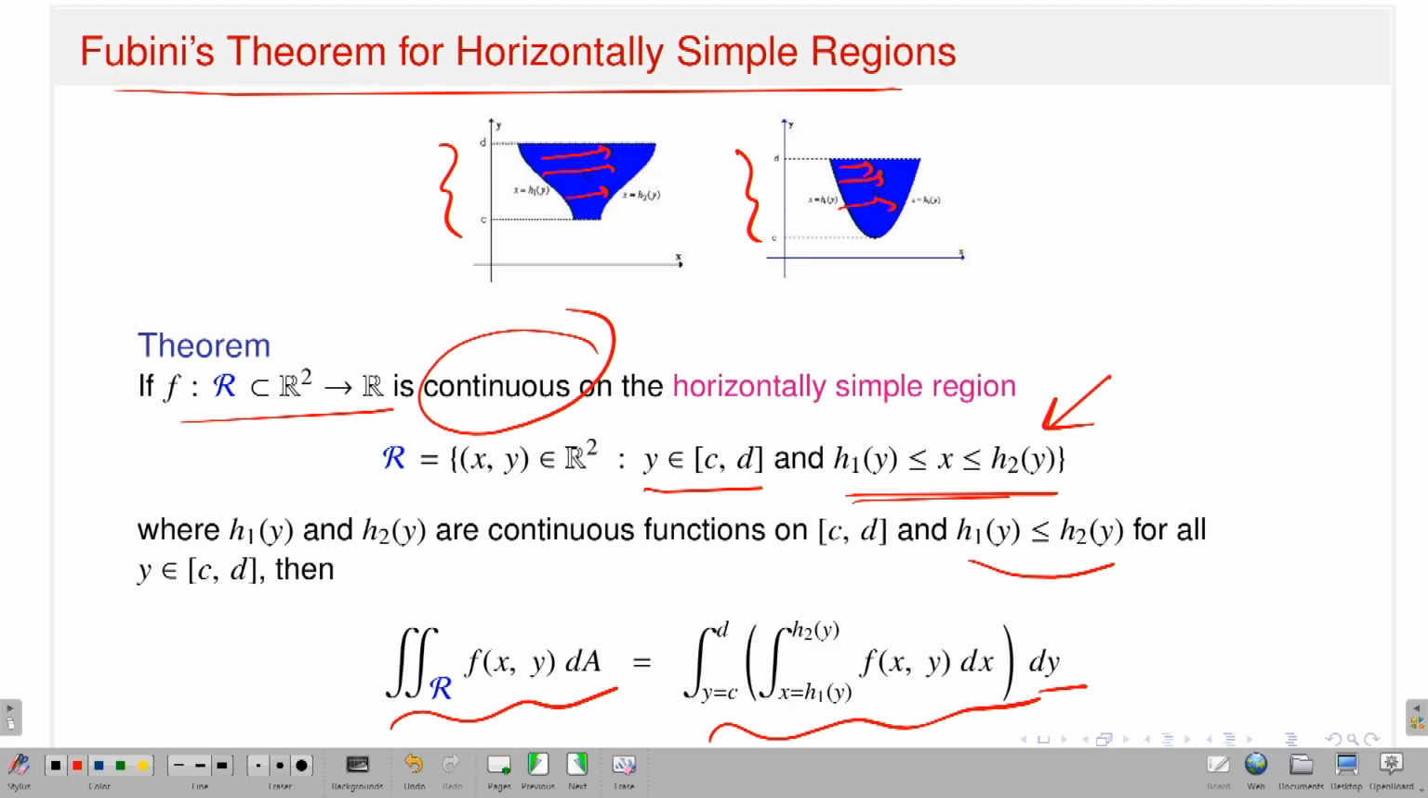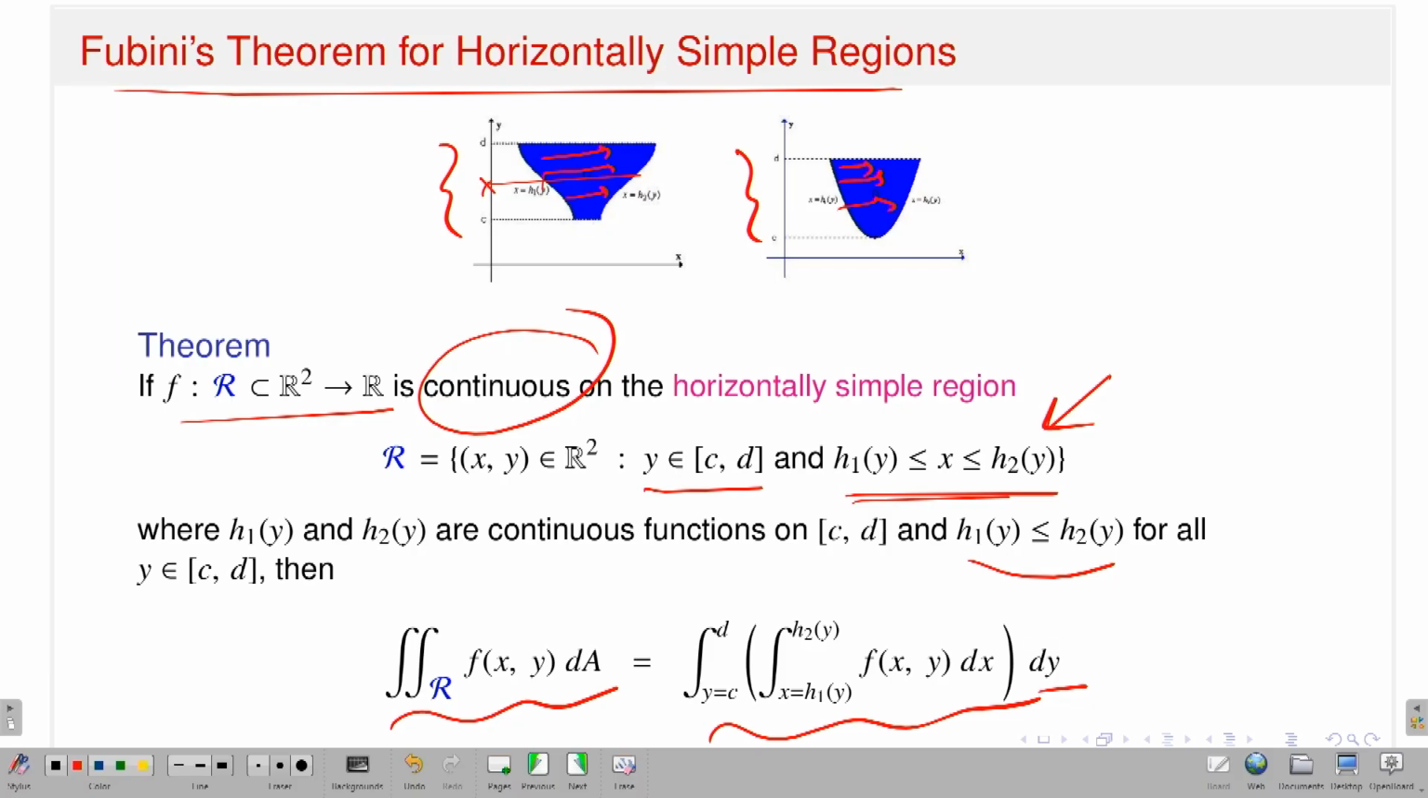So, again as I said, like in the vertically simple domain, you will see I have already written. You have to draw a line which is parallel to the x axis, and then you have to see that for fixed y it enters the region at h1 of y and then it leaves the region at h2 of y. So the value of x should go from h1(y) to h2(y). There you perform the x integral first and then the y integral.